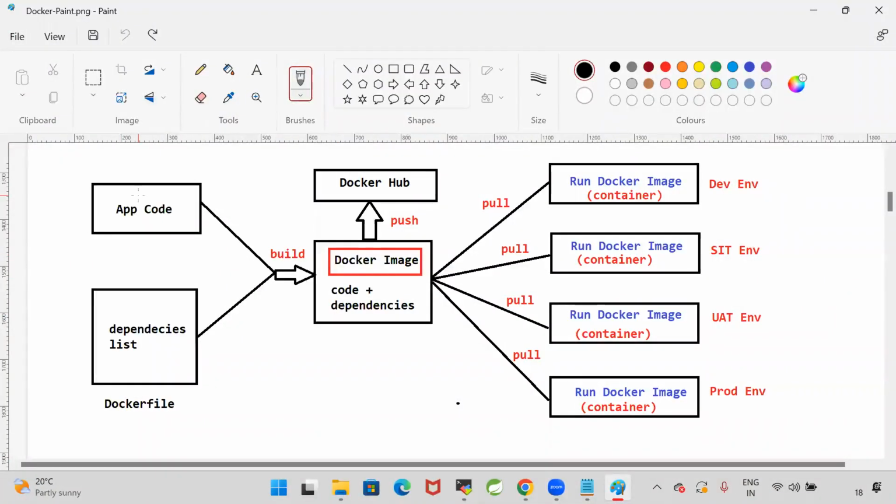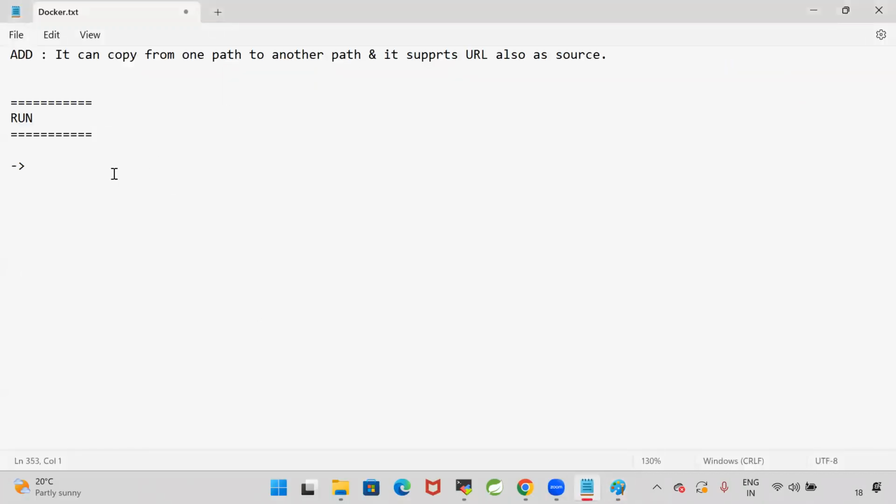Assume that my code is available in GitHub. When I am creating a Docker image, I want to install Git, clone the repository, then install Maven and compile the project. So whenever we are creating a Docker image, if you want to install some software, you can go for the run command. What is the purpose of run? Run instructions will execute while creating the Docker image.